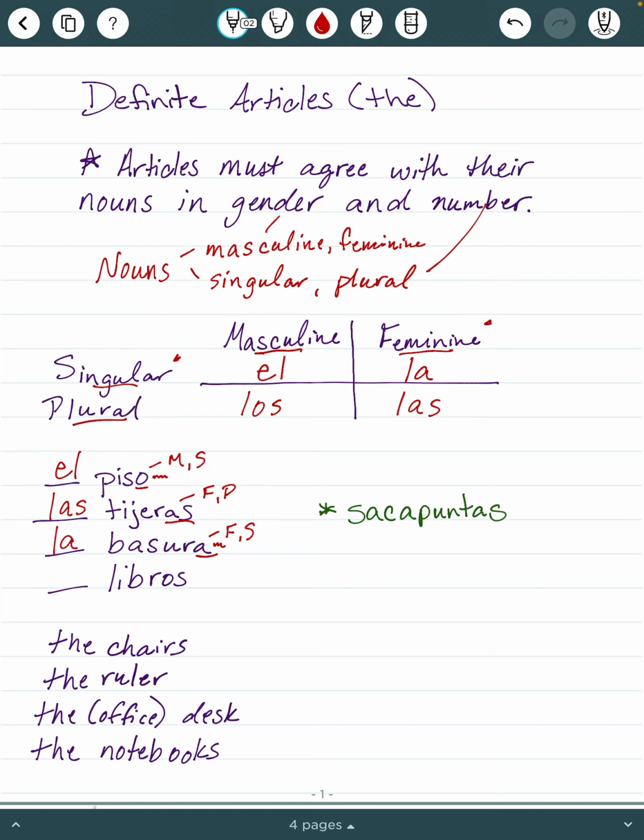And then libros ends in OS. O tells us that it's masculine. We do have an S there, so it is plural. So we look on our list, masculine and plural, los libros, the books. All right, so that's really how it works. And there is a bit of a trick.